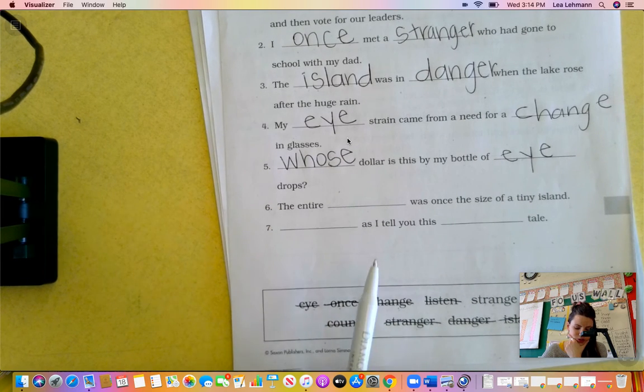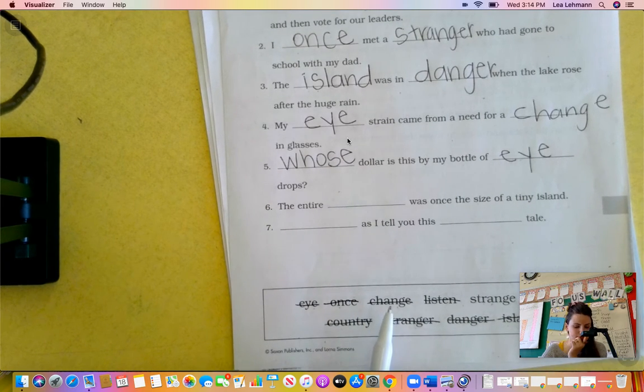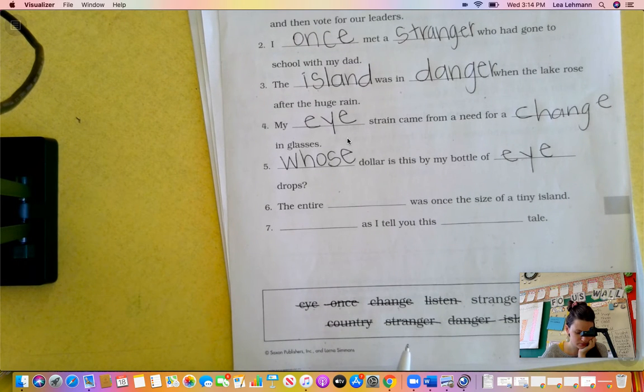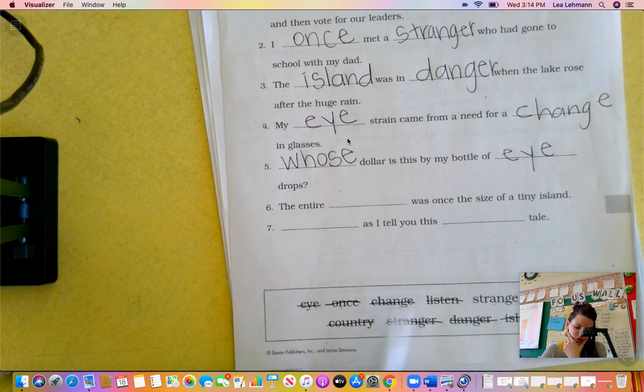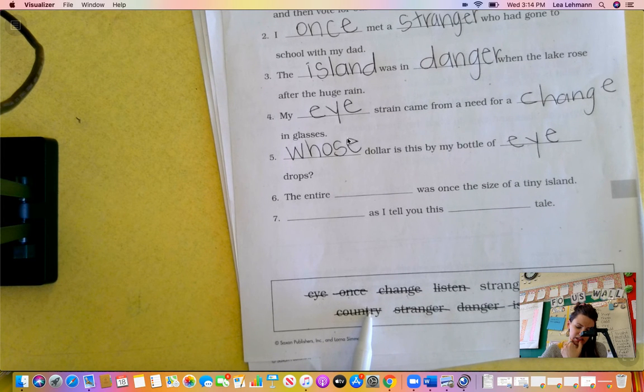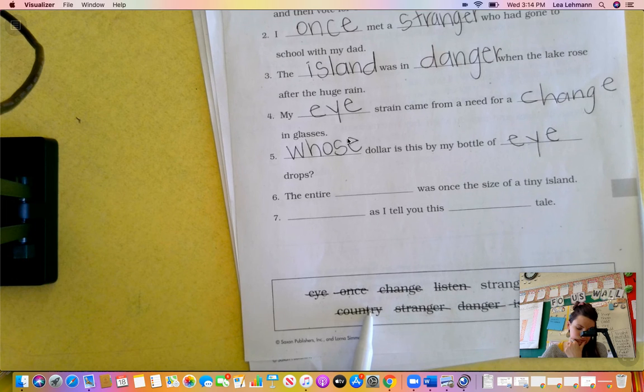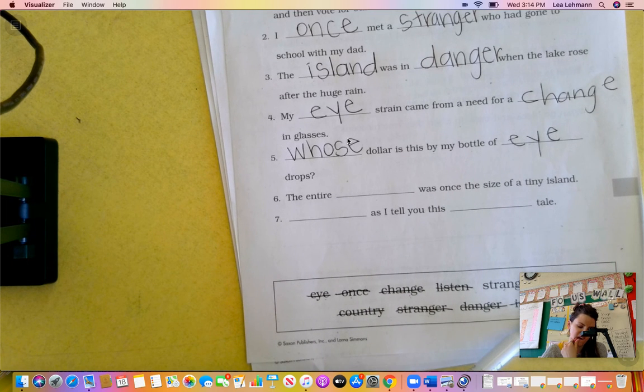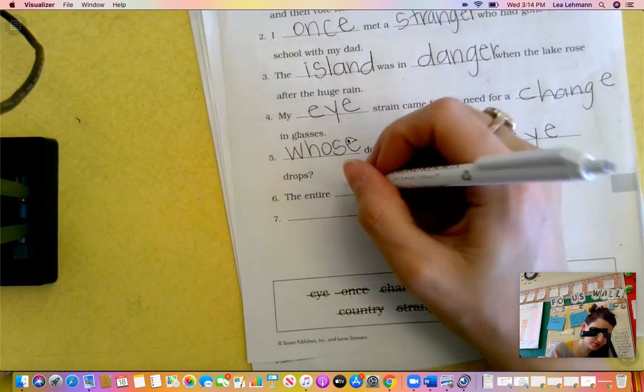The entire blank was once the size of a tiny island. How about island? The entire blank, the I, the once, the change, listen, the strange. Could it be country? The entire country was once the size of a tiny island? Or island? I think country makes more sense.